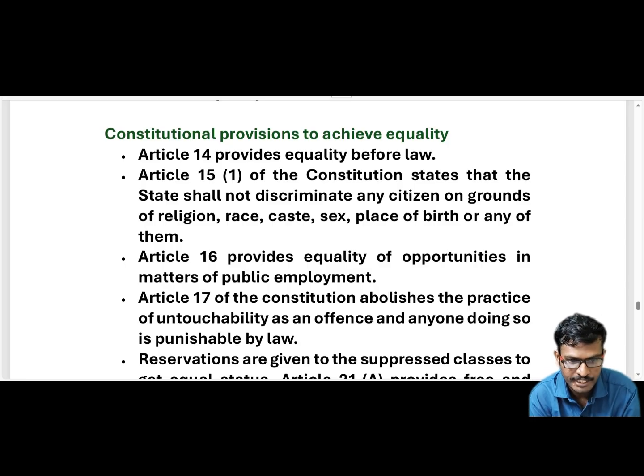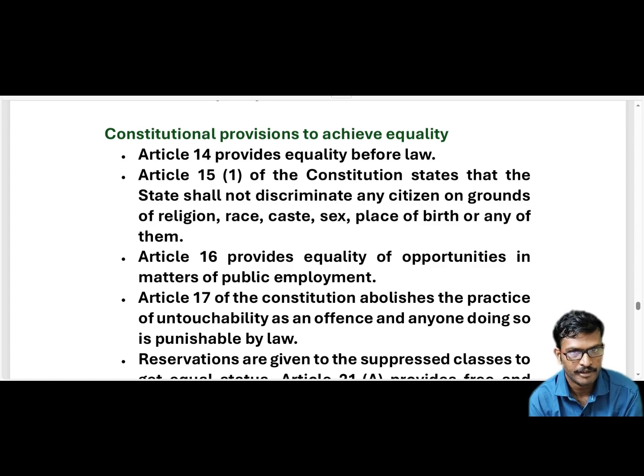Here in the Indian constitution, there are some provisions incorporated in the constitution. So some articles we are going to discuss in detail. According to Article 14, first, what is the Indian constitution? It is a book. In this book, there is a set of rules and regulations in a systematic manner. Each and every state, including the state government, and everyone has to follow that set of rules and regulations which were incorporated in the constitution.